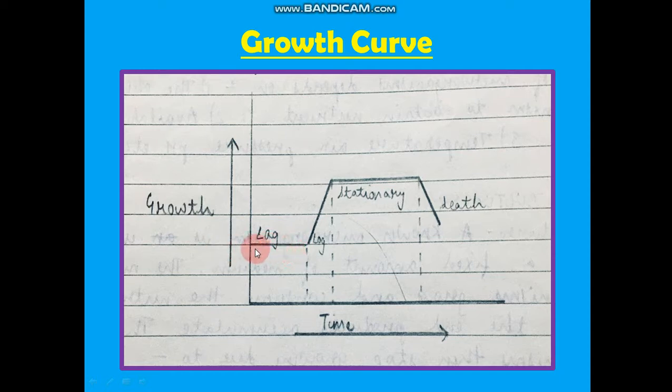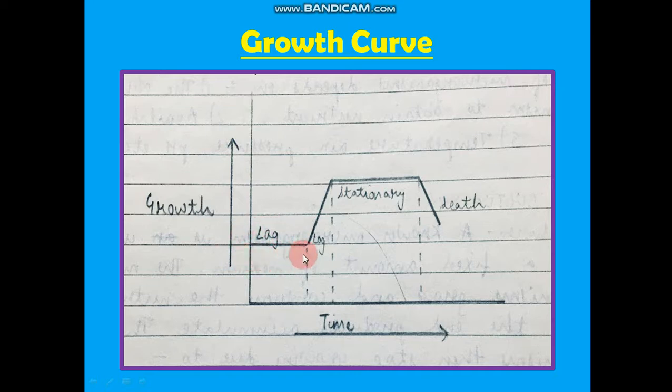Here the bacteria is getting friendly with the atmosphere. And what is the atmosphere here? Our culture medium. So this is the time required by the cells or the microorganisms to adapt themselves to the new conditions of the nutrient, pH, temperature. So here no growth is seen. You cannot see any growth here, but of course time is passing, but there is no growth. We call this acclimatization.